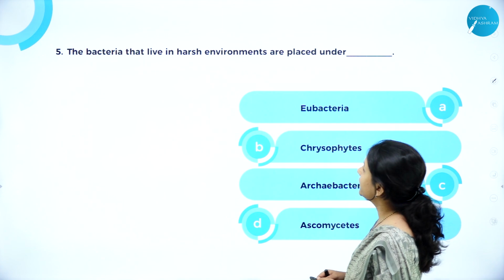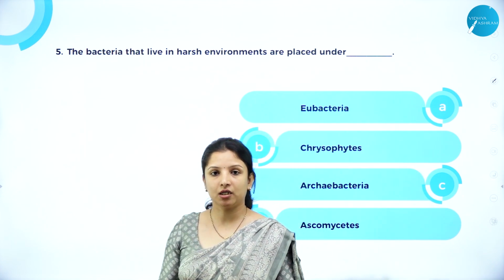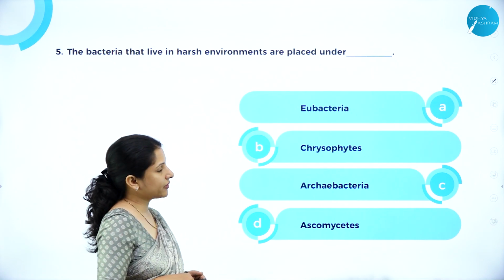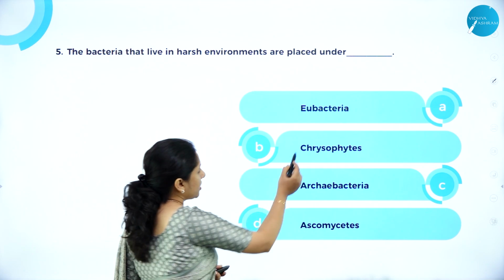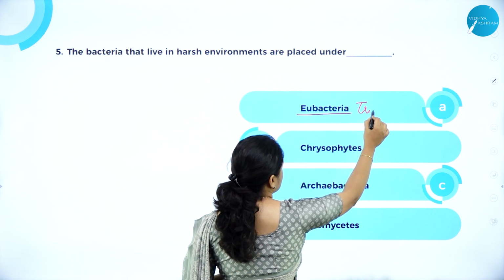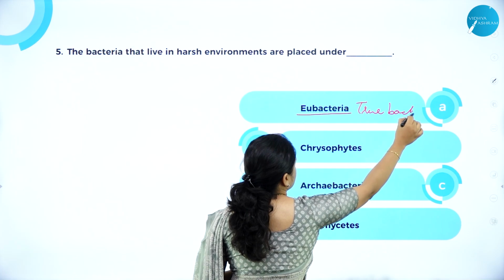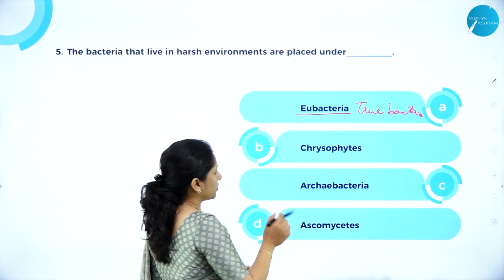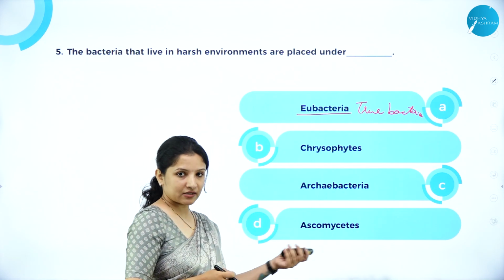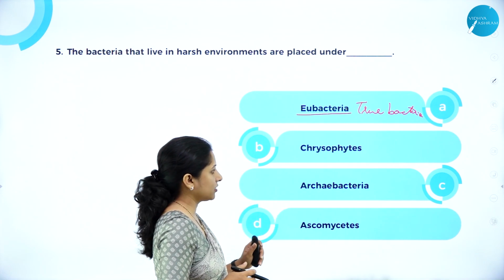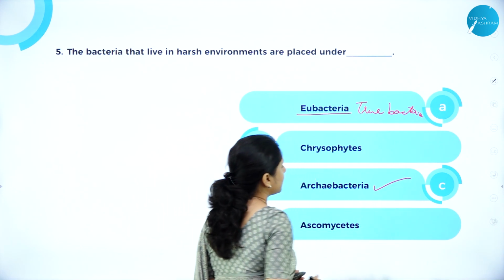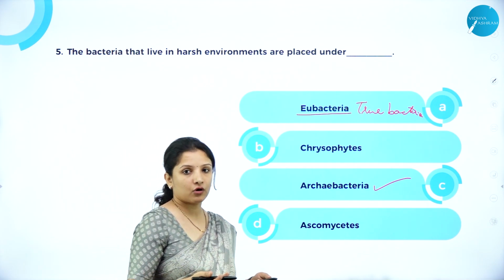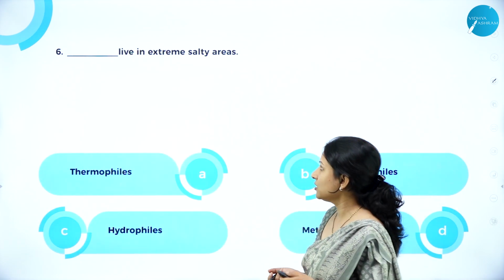The bacteria that live in harsh environments are placed under. Are they placed under eubacteria, chrysophytes, archaebacteria or ascomycetes? It is not eubacteria because eubacteria are the true bacteria. Chrysophytes, no, they come under protista. So it's not chrysophytes. Ascomycetes, they are fungi. They come under kingdom fungi. So it is not that. The right answer is archaebacteria. Archaebacteria are the ones which live in extreme environmental conditions, or harsh environmental conditions.